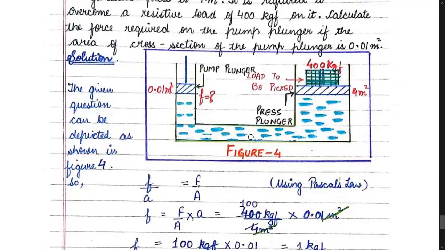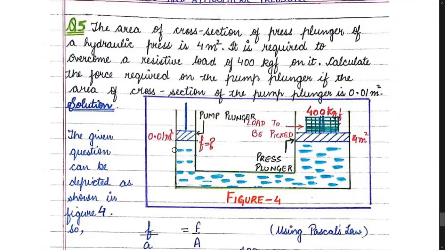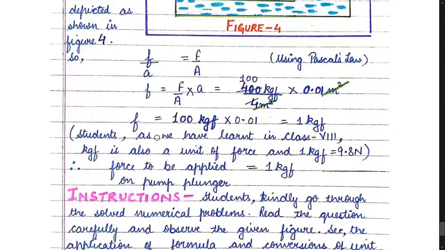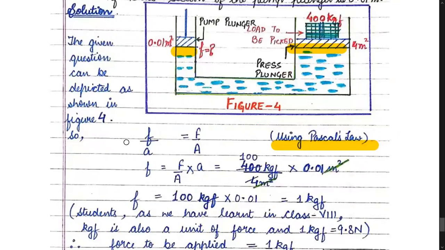And question number 5 is again where you have two different areas, small f and capital F. So children, in question number 5, you have to find small f, where we will be using Pascal's law, that is small f by small a is equal to capital F by capital A. Small f we need to find.